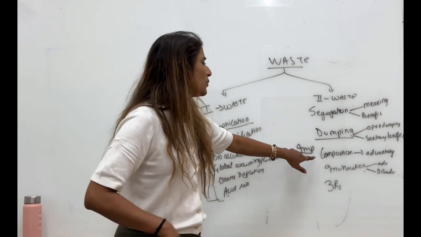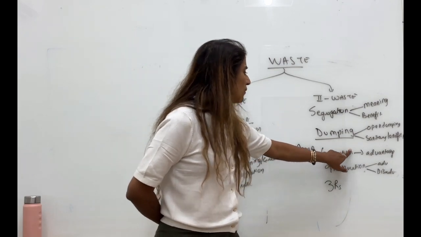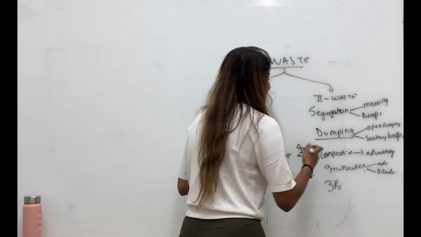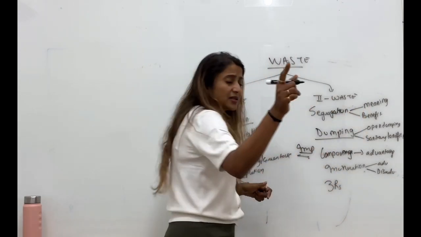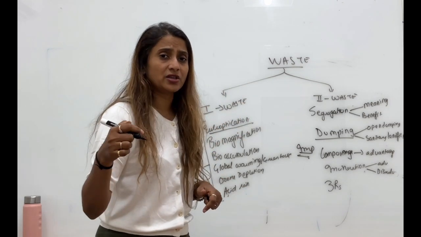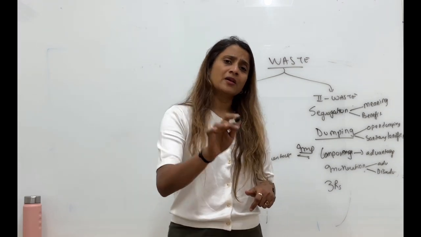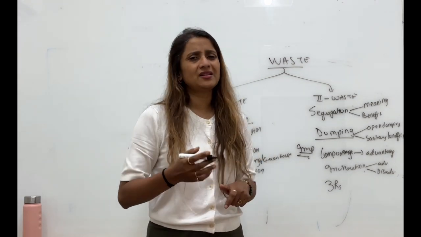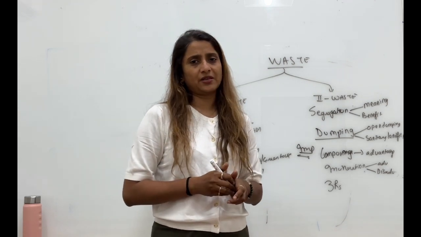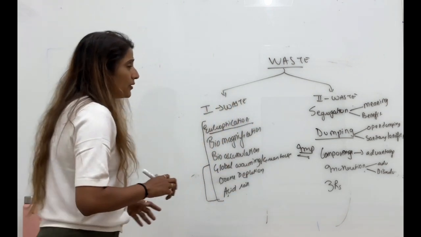And kids, learn the meaning of composting very well. I don't know why many kids write the meaning of composting very differently. And yes, there are two types of composting which have been mentioned in the textbook, Bangalore and Indore. If you read them, you will be able to easily explain both those methods very well. Okay, so that is about your waste.